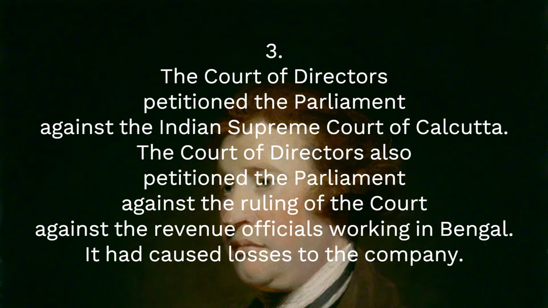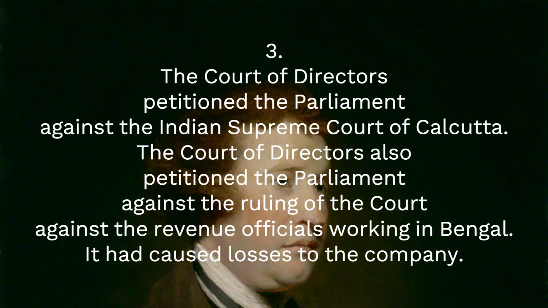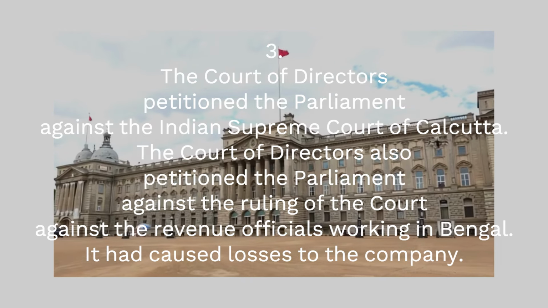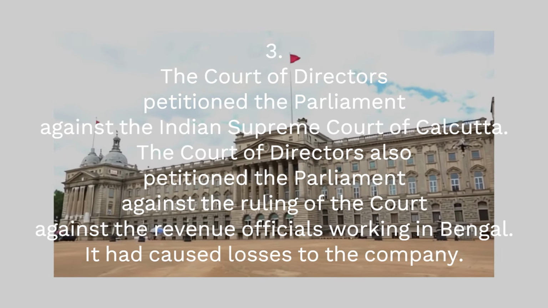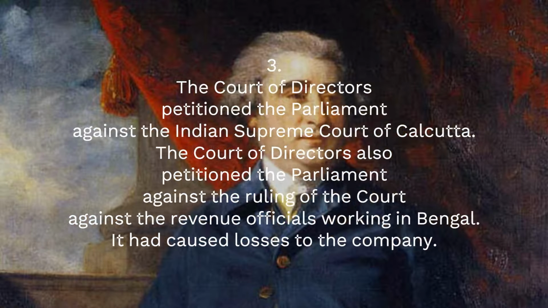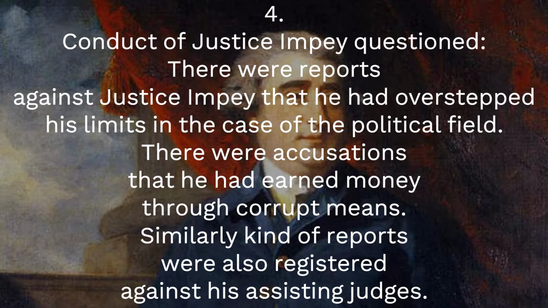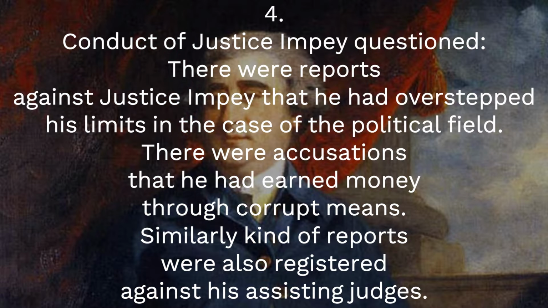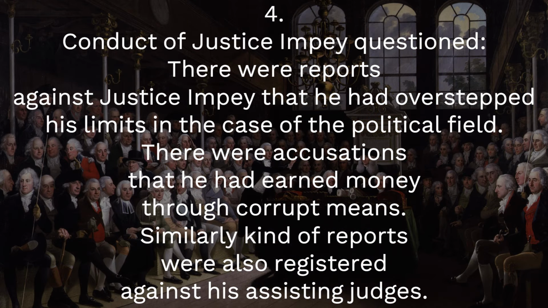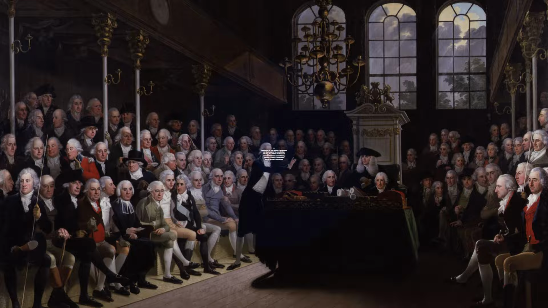3. The Court of Directors petitioned the Parliament against the Supreme Court of Calcutta. The Court of Directors also petitioned the Parliament against the ruling of the court against the revenue officials working in Bengal. It had caused losses to the company. 4. Conduct of Justice MP questioned. There were reports against Justice MP that he had overstepped his limits in the case of the political field. There were accusations that he had earned money through corrupt means. Similar reports were also registered against his assisting judges.